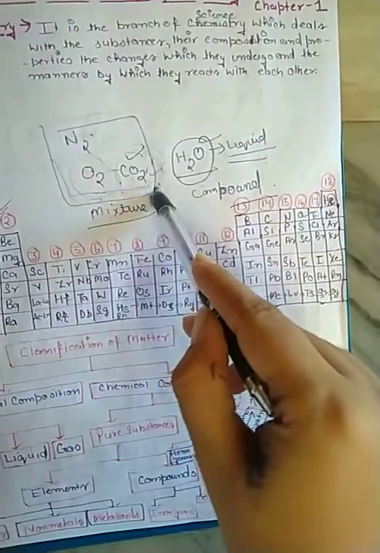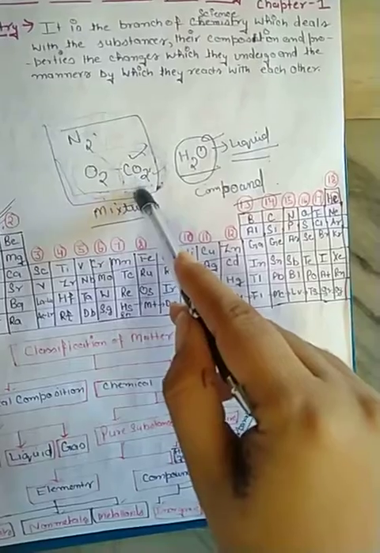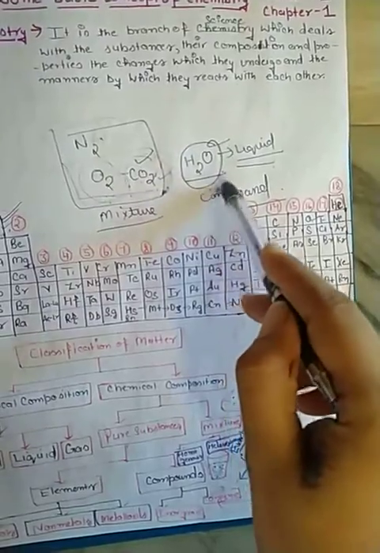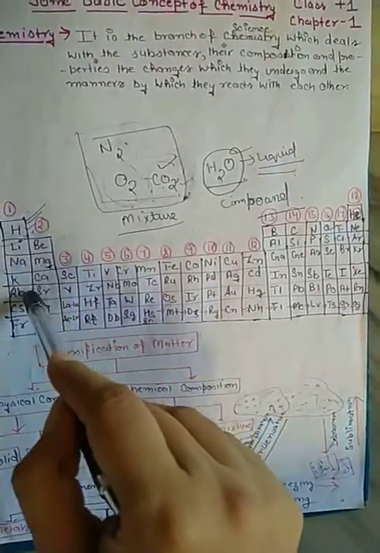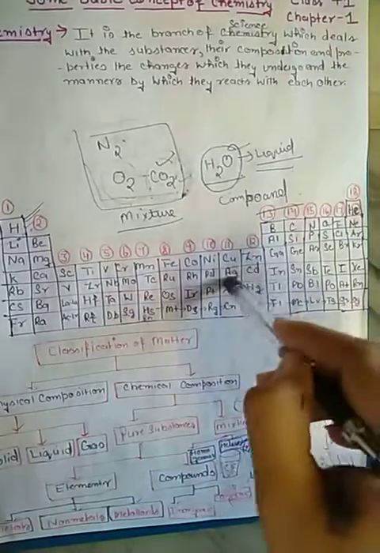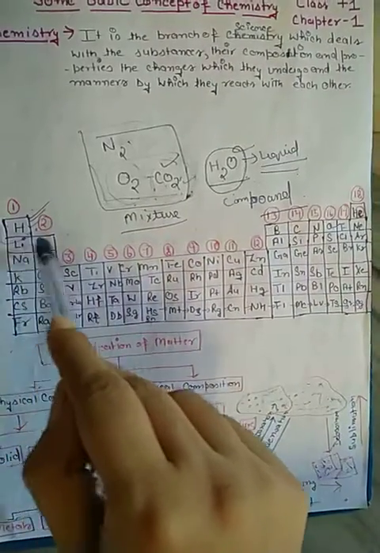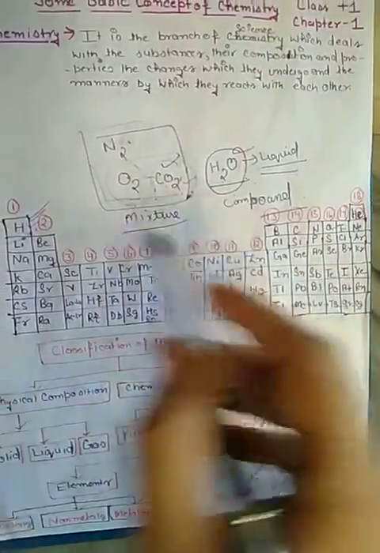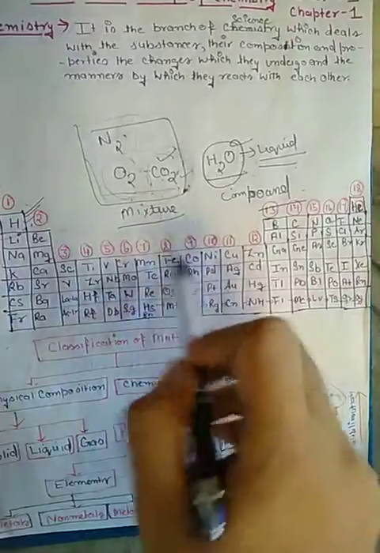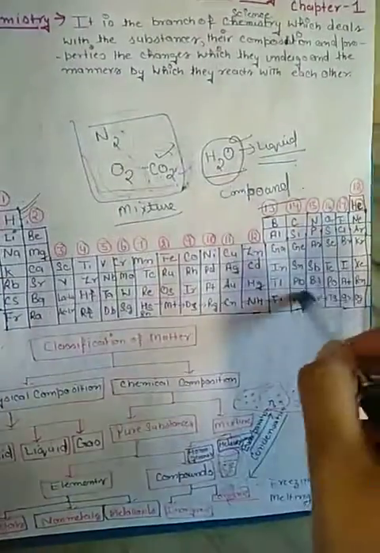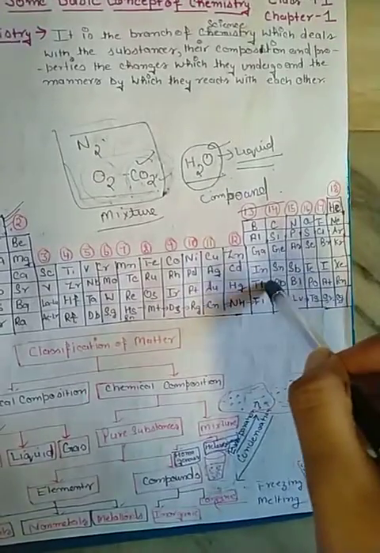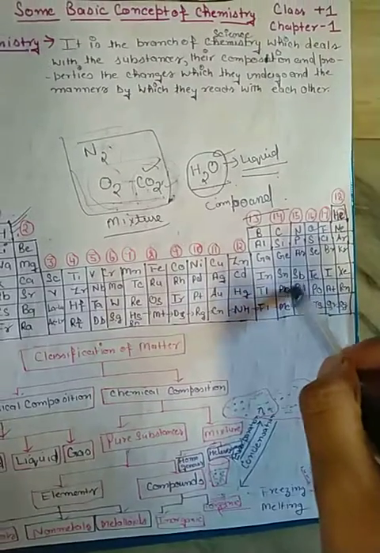Carbon dioxide is a compound formed by two or more elements. Water is also a compound formed by two or more elements. In the periodic table, these chemicals are called elements: hydrogen, lithium, beryllium, magnesium, boron, carbon, nitrogen. According to their properties, these are metals, non-metals, and these are transition metals, that is, their properties are in between metals and non-metals. Metals are solid, and non-metals may be solid, liquid or gas.